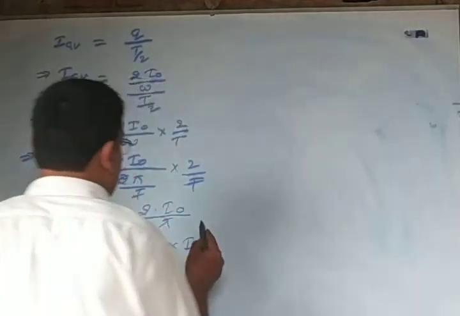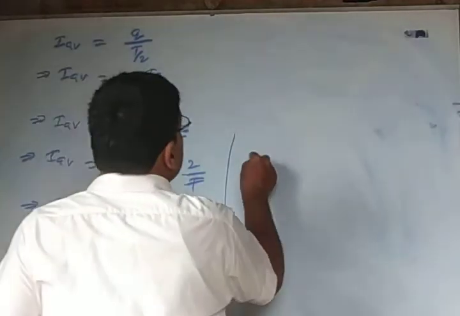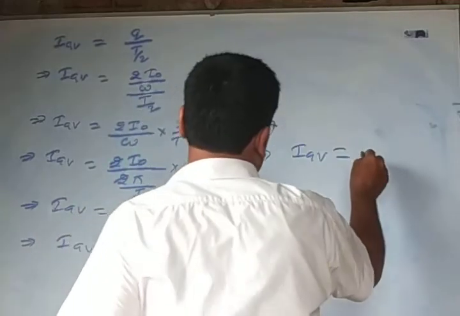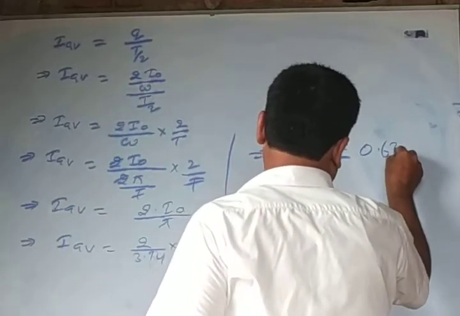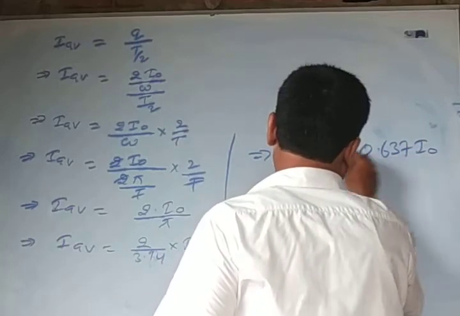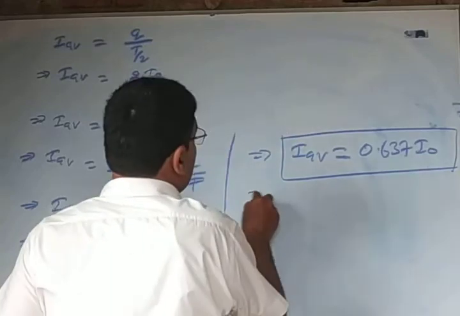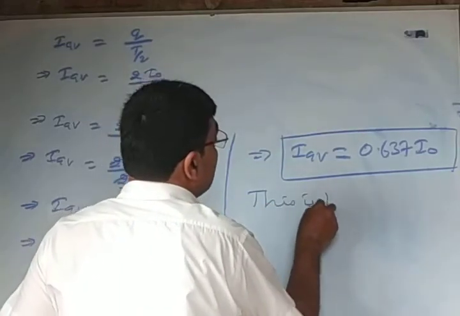That implies IAV is equal to 0.637 into I naught.